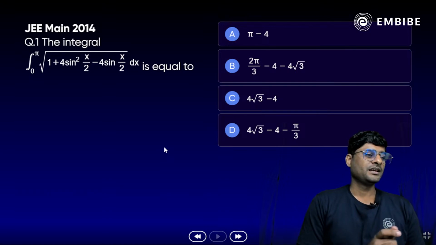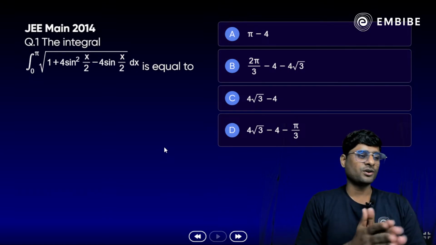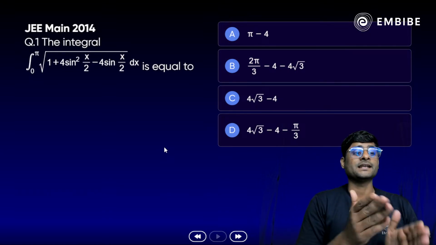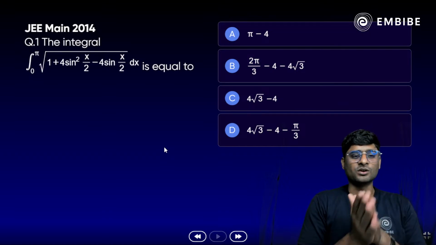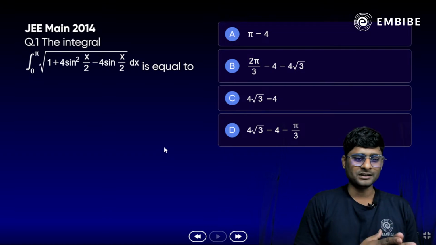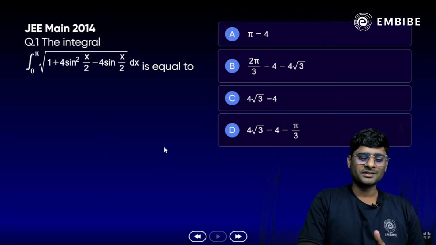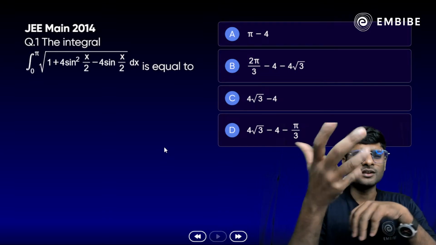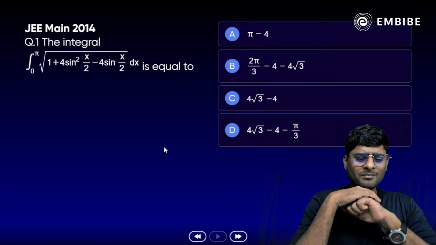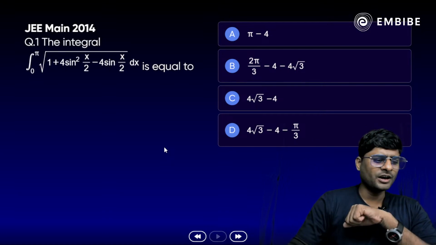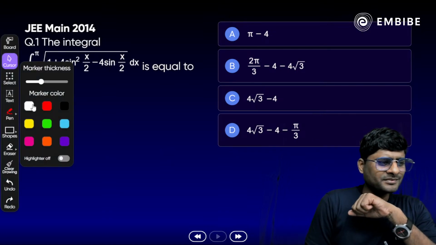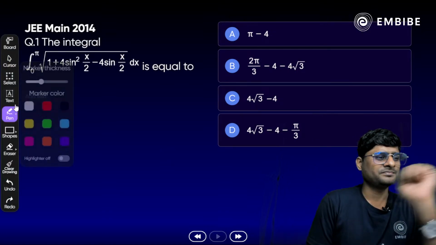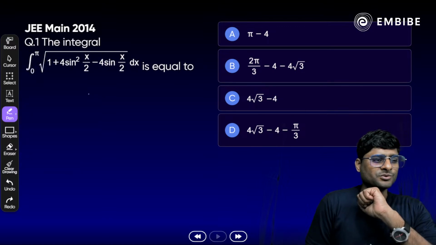Question number 1. Integration from 0 to pi of square root of 1 plus 4 sin square x by 2 minus 4 sin x by 2 dx is equal to what? We have options 1, 2, 3, 4. Try to think about it. How do we solve it? Any idea? Anyone? Okay, take a look here, the very first question.